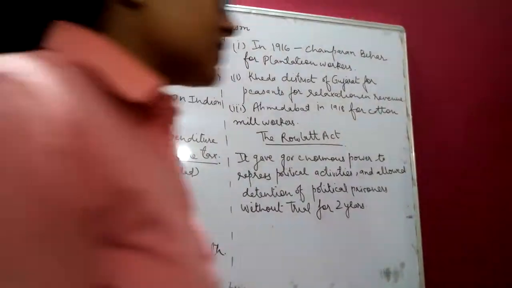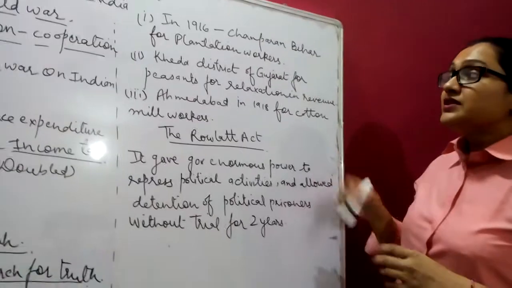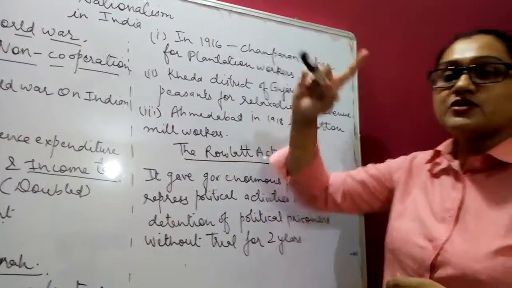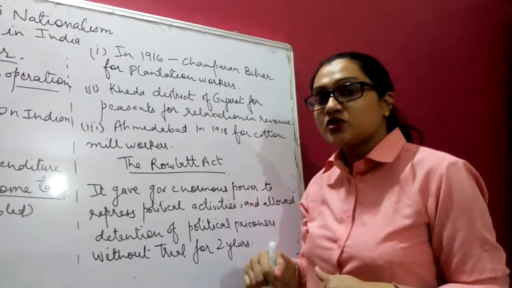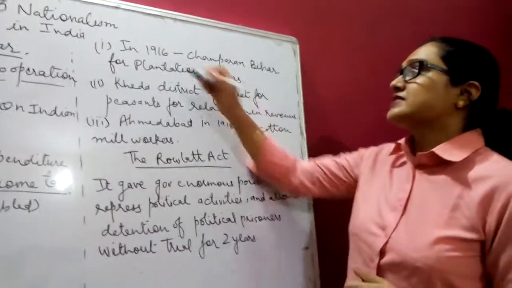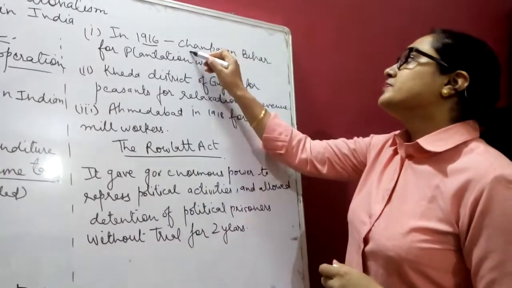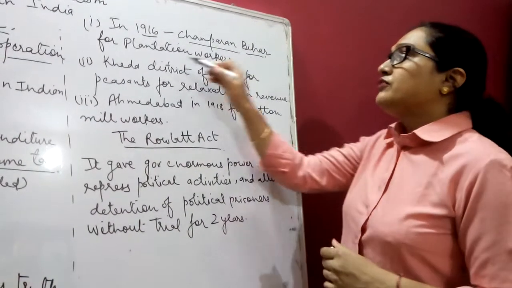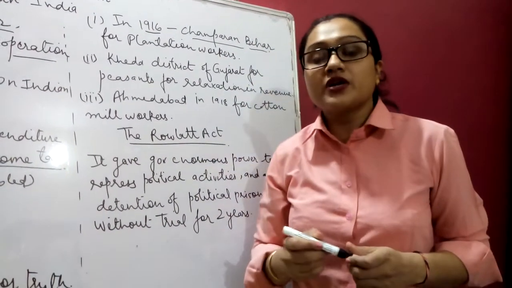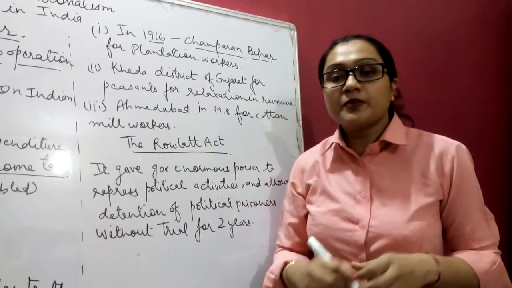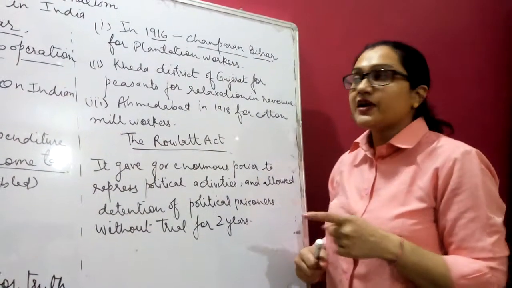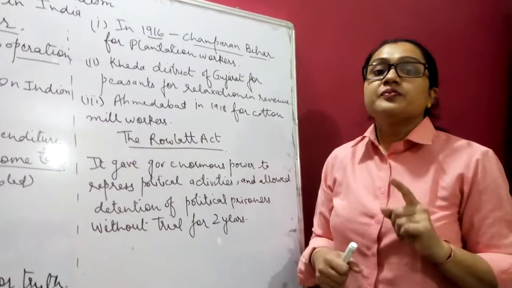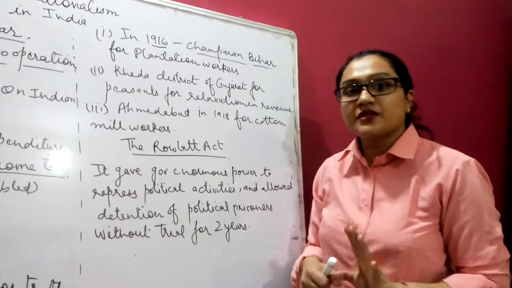Moving towards the places where he organized this movement, these were in 1916. As I told you, in 1915 he returned to India. Then in 1916, in Champaran, Bihar, for the plantation workers, he organized a satyagraha. The plantation workers were exploited so much by the Britishers, and that is why in Champaran, Bihar, he organized this satyagraha movement.